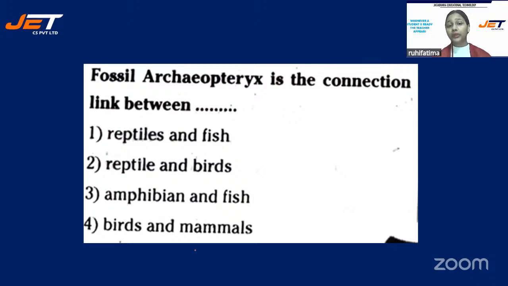Fossil Archaeopteryx is the connection link between reptile and fish, reptile and birds, amphibian and fish, or birds and mammals. Come on, children.